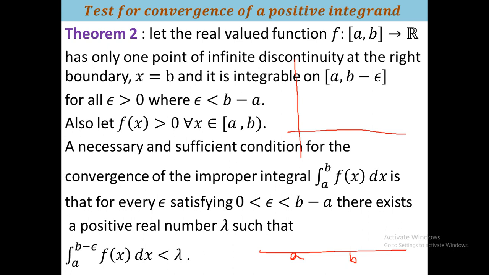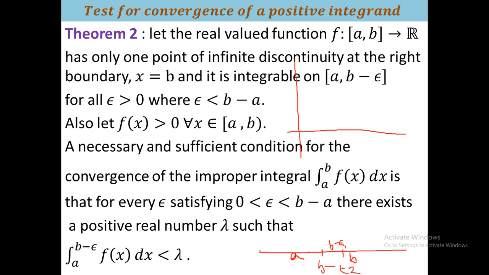Suppose this point is b minus epsilon 1, and this point is b minus epsilon 2, where I take epsilon 2 larger.